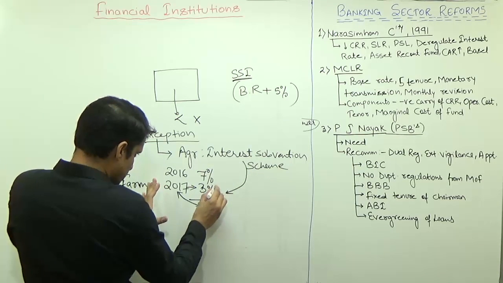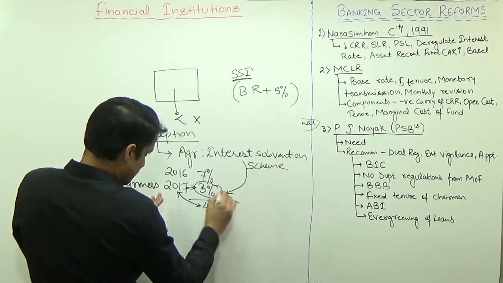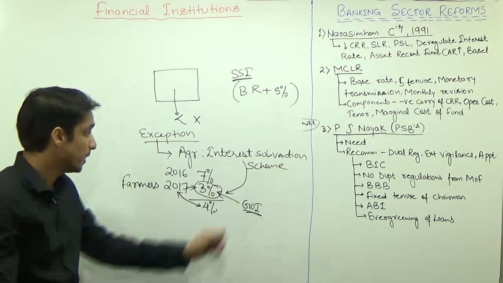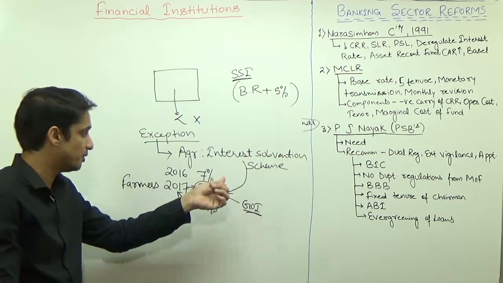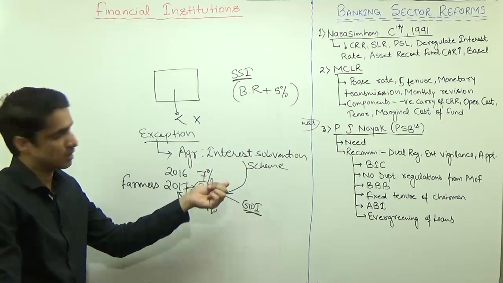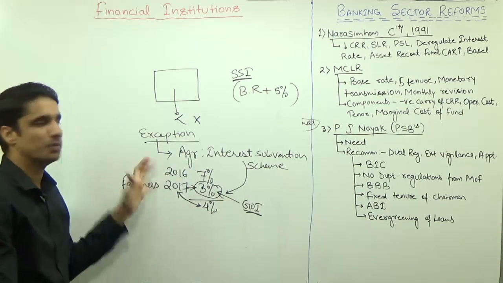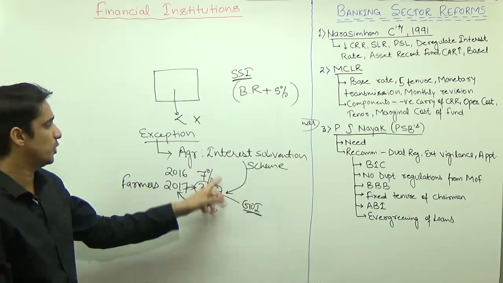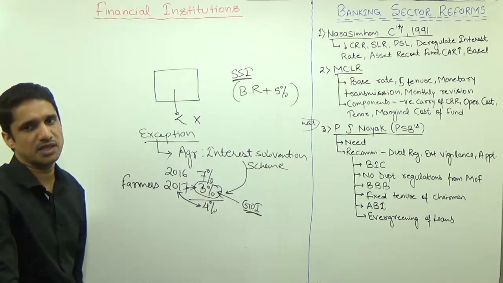So this interest subvention is being borne by the Government of India. So this is the subsidy of the Government of India. But this 7%, which is much below the market rate, is being borne by the respective bank. Whatever that bank, it is your problem, but you have to lend to agriculture at a 7% interest rate only.